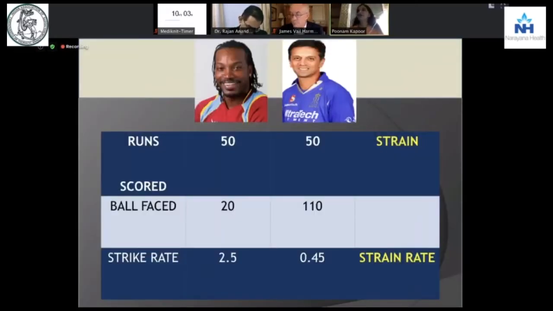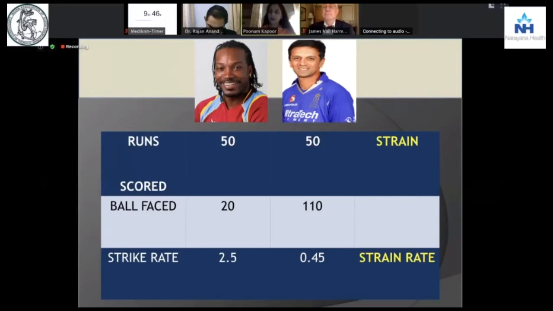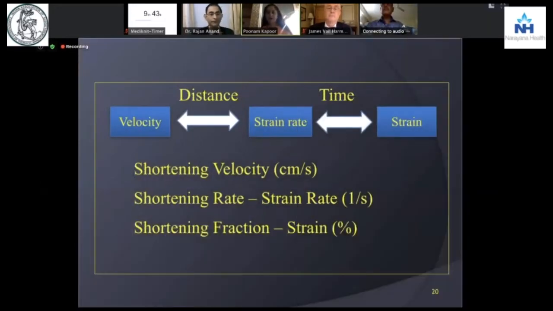So going on to what is strain and strain rate from this brief introduction, let's say that you have two cricketers of great fame scoring 50 runs each, but the balls faced by them are different. So the strike rate of Beckham becomes 2.5, with that of Rahul Dravid 0.45. So the strain is the same, but the strain rate over a period of time, the deformation over a period of time is different. So when you have these different frame rates and different things, what you see is the velocity which moves over distance forms the strain rate, and the strain rate over time is the strain. So strain over time is strain rate, and the velocity over a distance is also the strain rate.